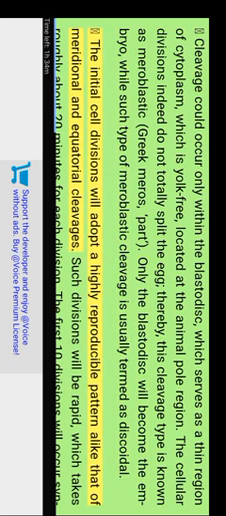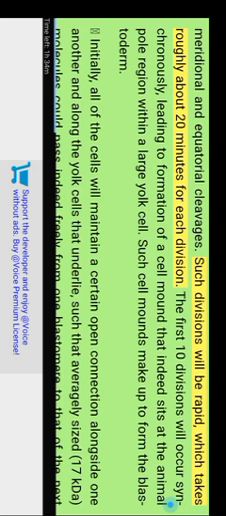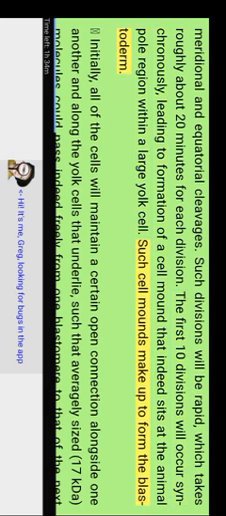The initial cell divisions adopt a highly reproducible pattern of meridional and equatorial cleavages. Such divisions are rapid, taking roughly 20 minutes for each division. The first 10 divisions occur synchronously, leading to the formation of a cell mound that sits at the animal pole region on top of a large yolk cell. Such cell mounds make up the blastoderm.